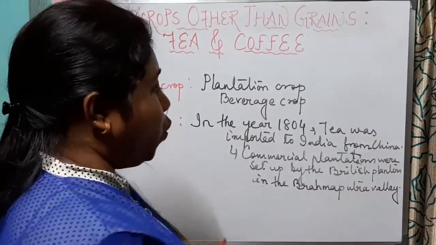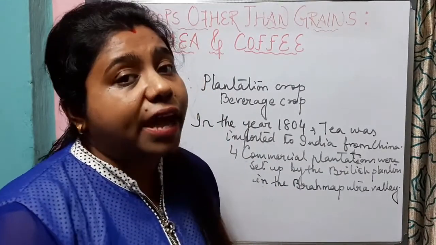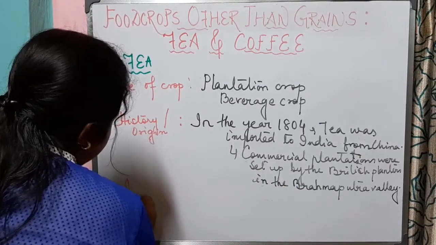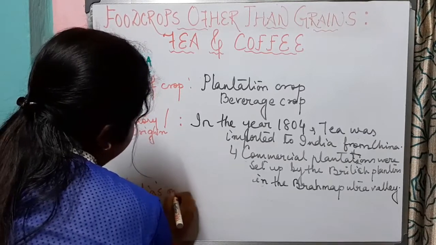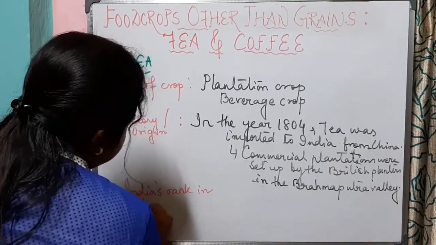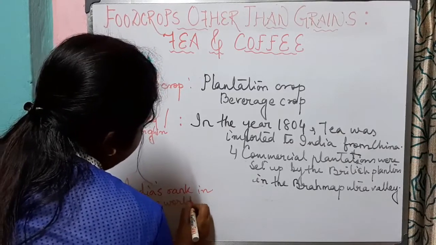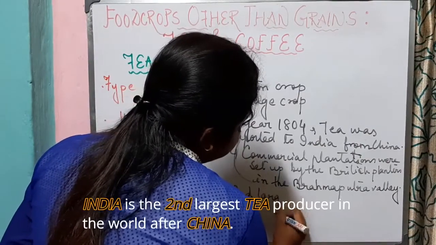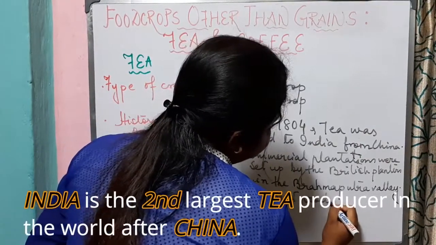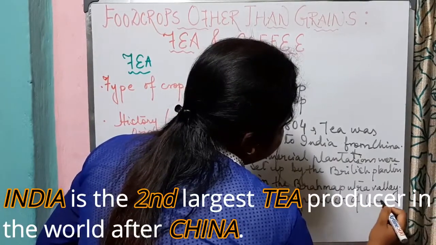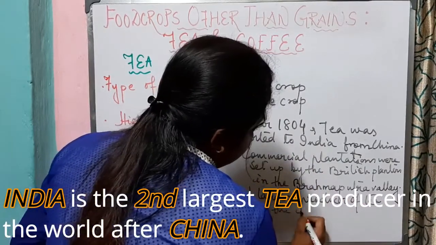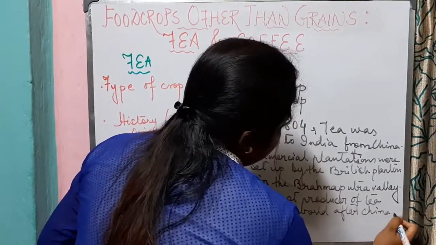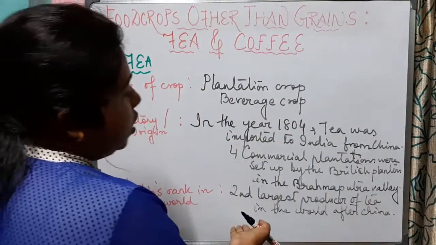Now, let us know what India's rank in the world is in terms of production of tea. India is the second largest producer of tea in the world after China. So India is the second largest producer of tea in the world after China.